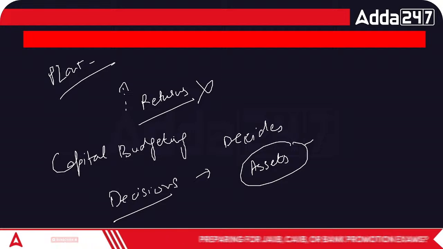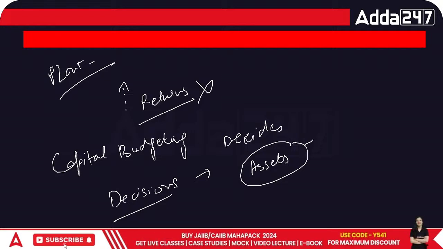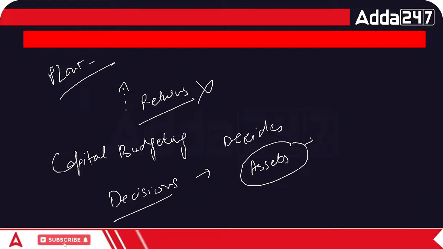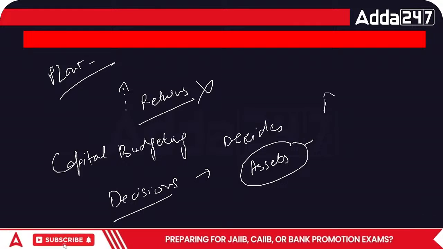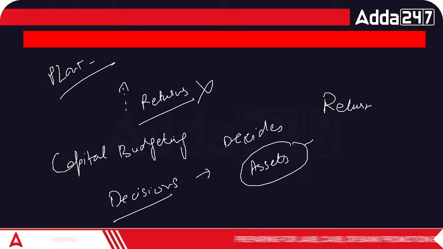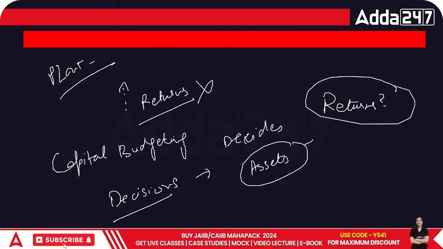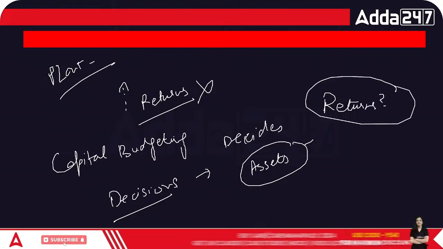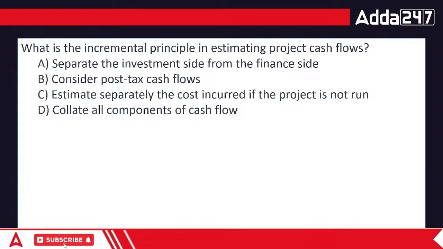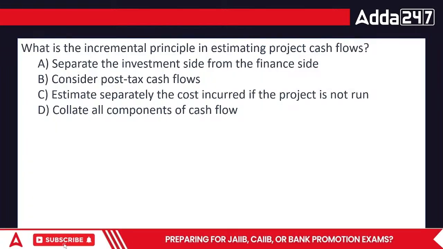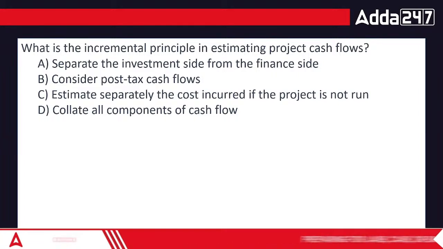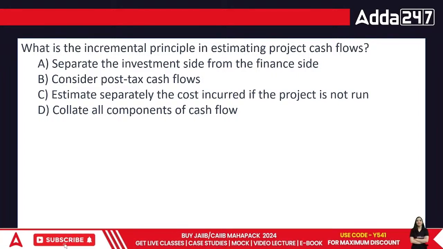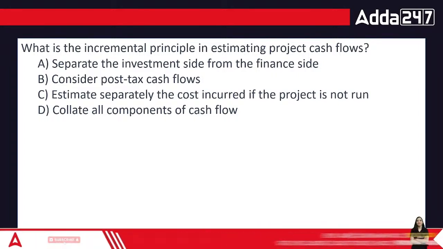So when we talk about this area, this happens. When we talk about capital budgeting, they're going to talk about this thing: sir, are we getting any returns or not? This is the point which is required in every business. So here comes the first point. What is the incremental principle of investing projected cash flows?